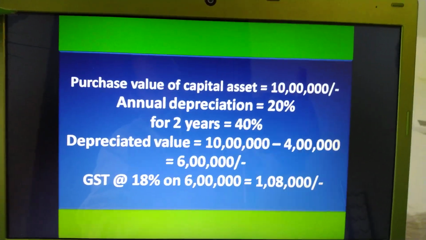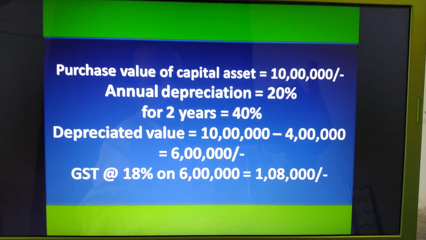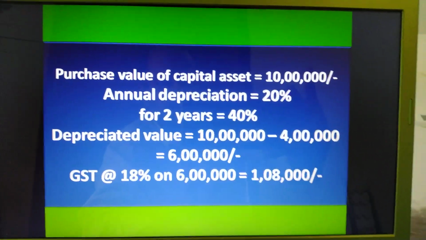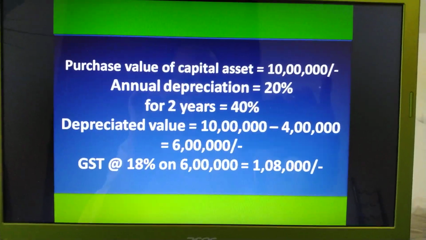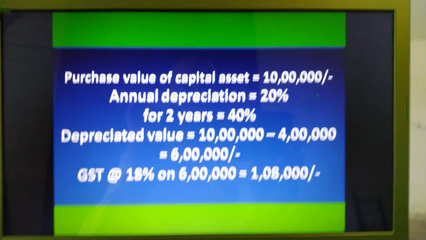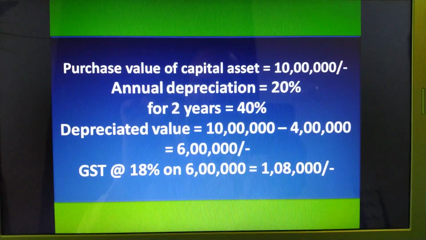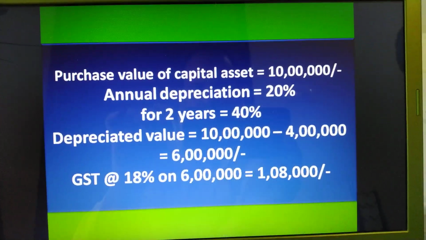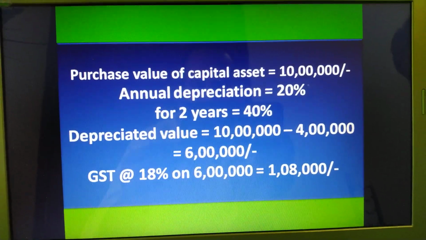GST at 18% on 6 lakhs is 1,08,000. So if you are selling this car at the end of 2 years at 5 lakhs, you'll have to pay GST on the depreciated value of the car, that is 6 lakhs. You have to pay a GST of 1,08,000 rupees.